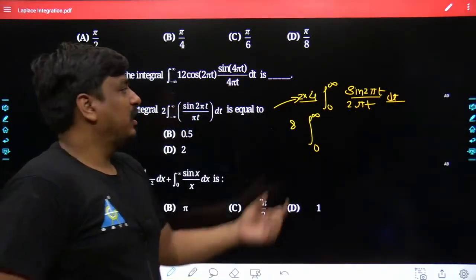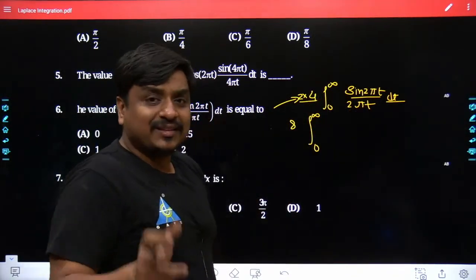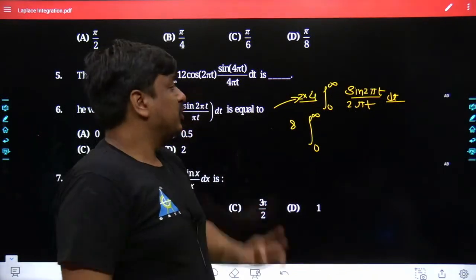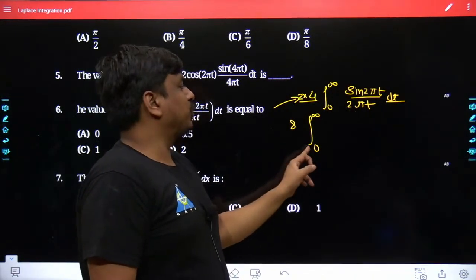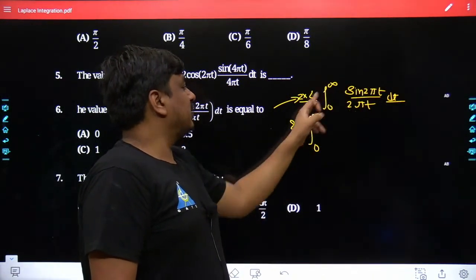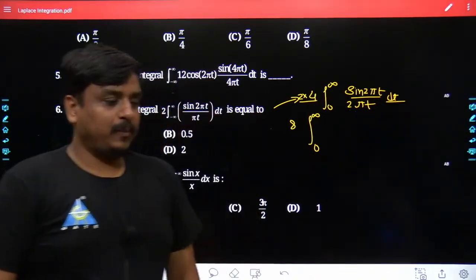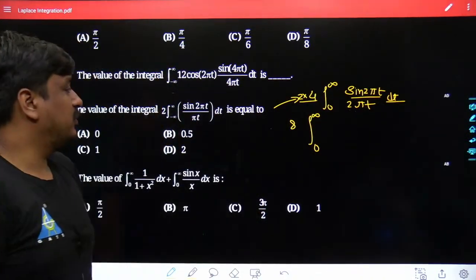Or you can say, once you put 2 pi t equal to x, x is directly proportional to t, so once t is 0, x would be 0, and similarly once t is infinity, x would be infinity. That is fine, sir.